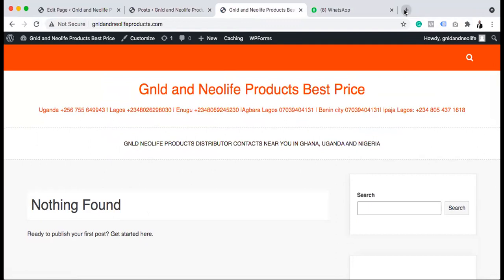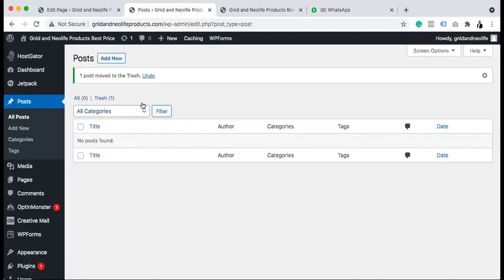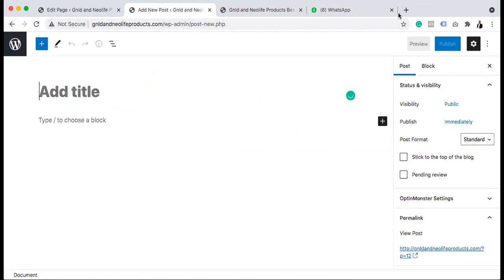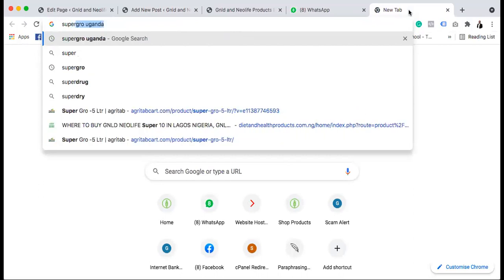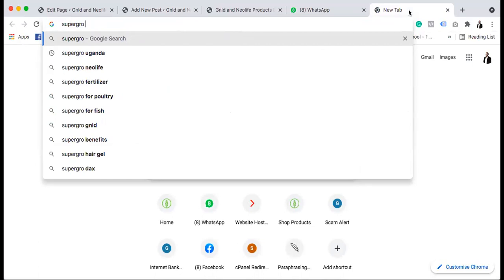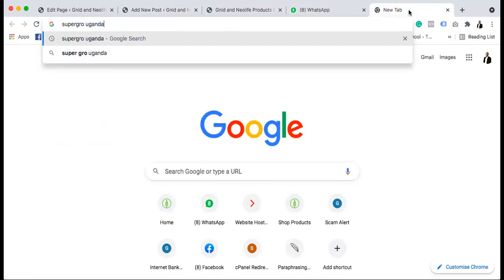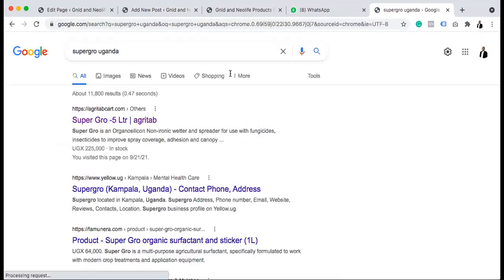But before we do that, I will go to Google to check what are the likely things that people are searching on the Super Grow, right? So I can get a title, Super Grow Uganda.